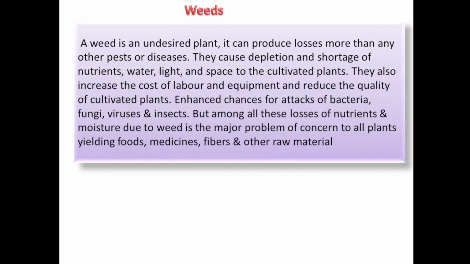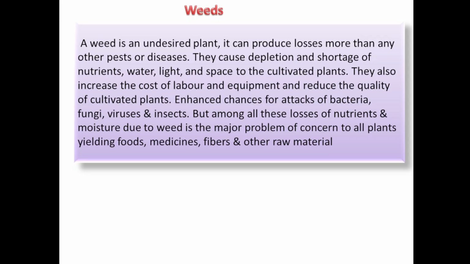Next one is weed. A weed is an undesired plant. It can produce losses more than any other pest or disease. So weeds are more dangerous than any other pest or any disease caused by fungi or viruses. They cause depletion and shortage of nutrients, water, light, and space to the cultivated plant.